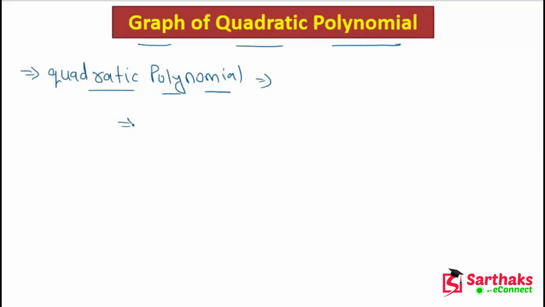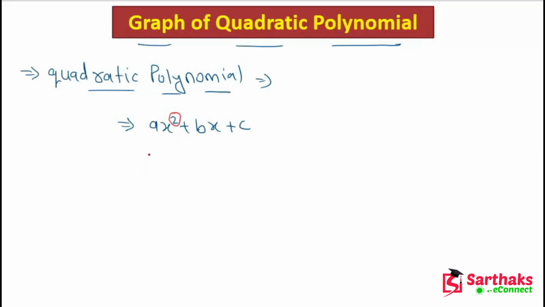Let's suppose ax square plus bx plus c. This is a quadratic polynomial because in this polynomial the maximum degree is 2. So we can say that this is a quadratic polynomial. I hope you get this point.